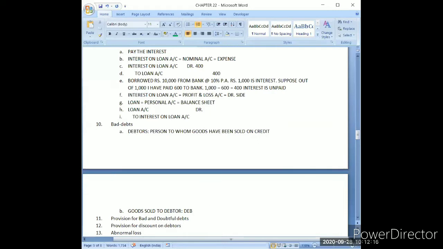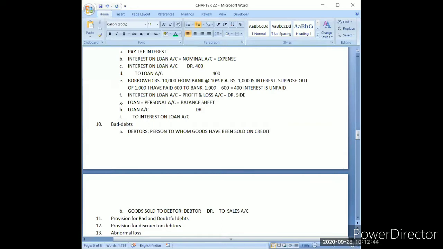Without journal entries, it is very difficult to understand the concept. The entry will be debtors debit to sales account.